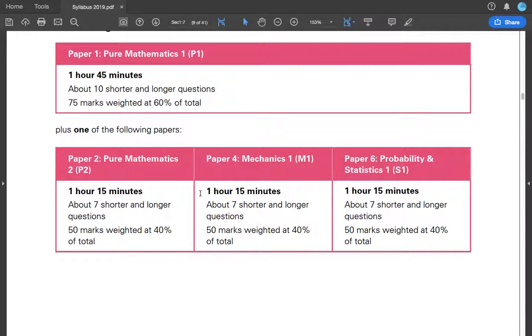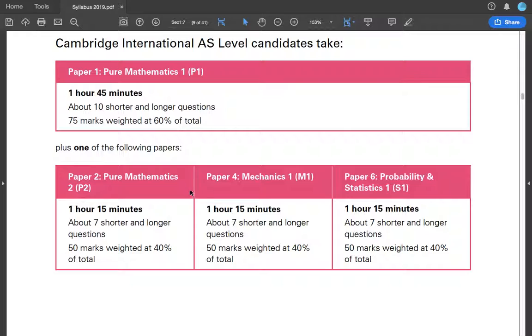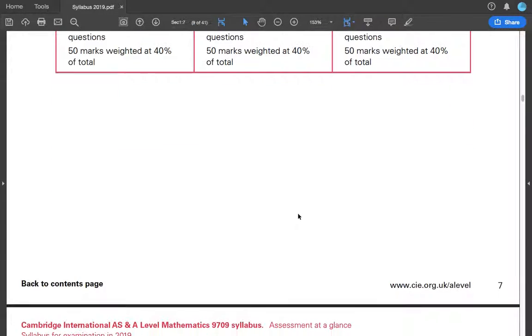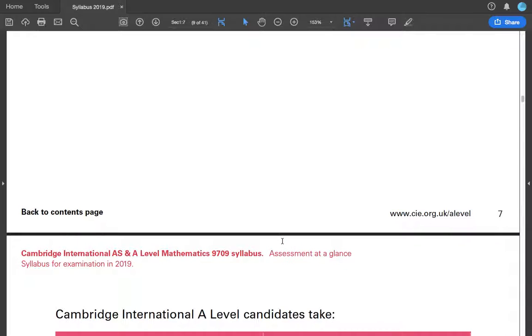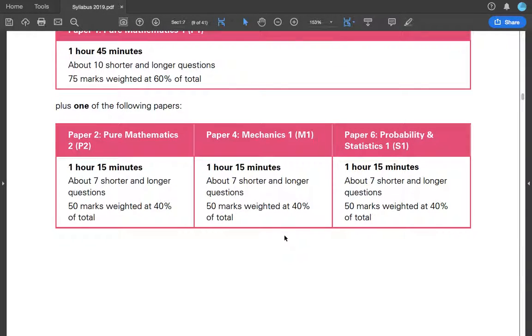Like some people don't like mechanics 2. Remember, you can't write mechanics 2 unless you write mechanics 1. So just don't go for pure maths 1 and mechanics 2 because you like mechanics. I like mechanics and statistics, so I'm pure maths. I like all the maths, you must say. And so I'm just doing what my institute told me to do. That's all. What my teachers do. That's all. As per me, they are doing the best because I took 3 of AS. This is the best system.